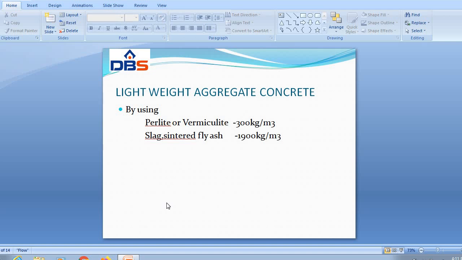The grading of the aggregate, water cement ratio and degree of compaction also affect the strength of the concrete.